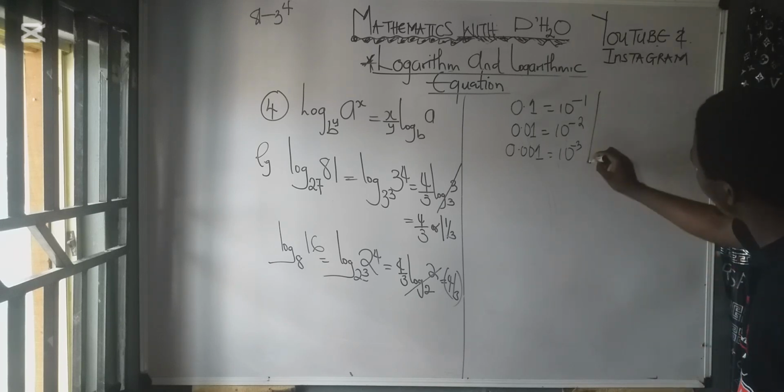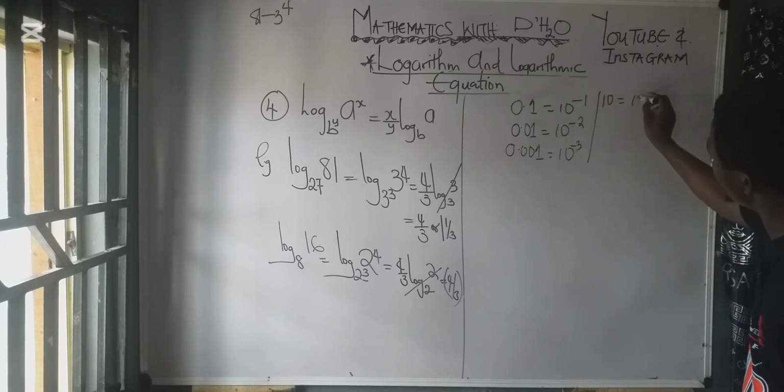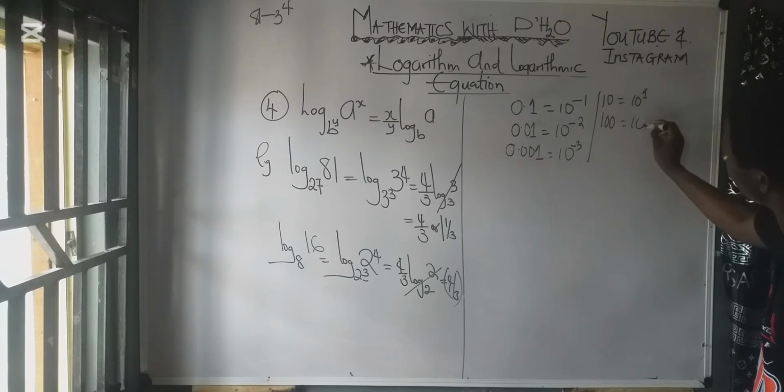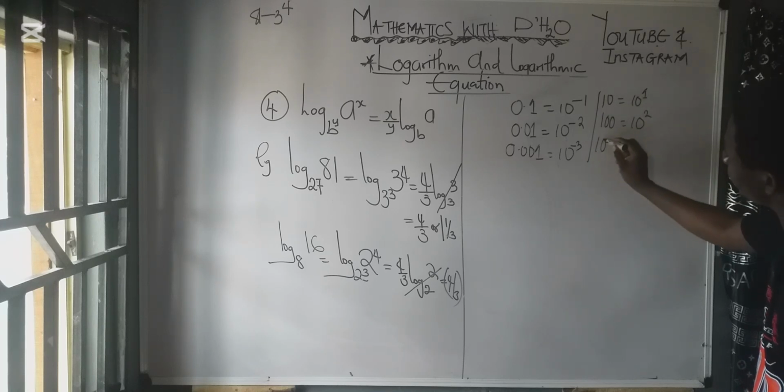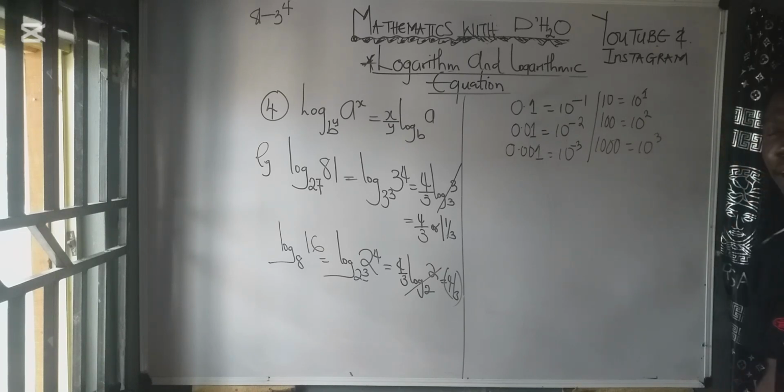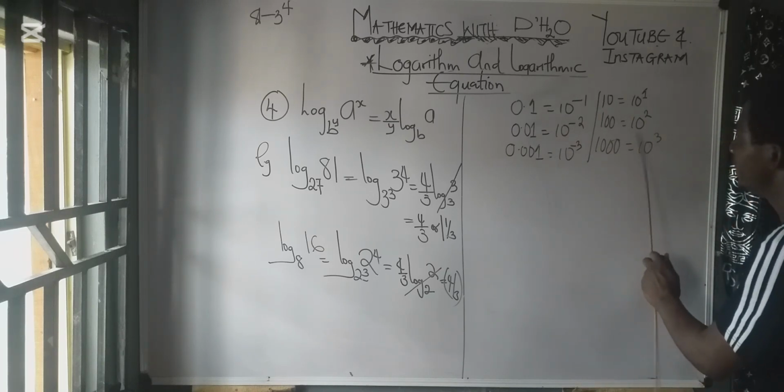But the other way around, if I have 10, it is 10 raised to power 1. If I have 100, it is 10 raised to power 2. And if I get 1000, it is 10 raised to power 3. So understand the difference between this one and this one.